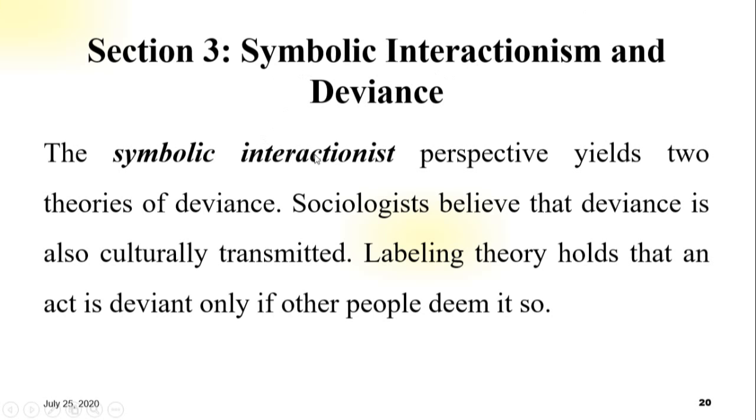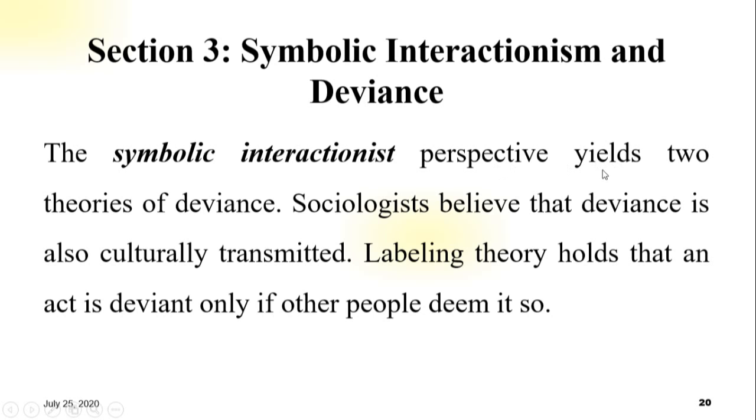The word perspective. Perspective is a point of view, a particular attitude towards a way of regarding something. The word yields here means give or provide.